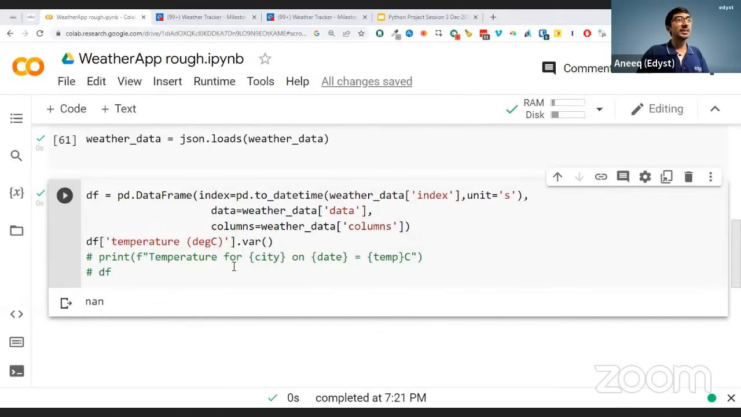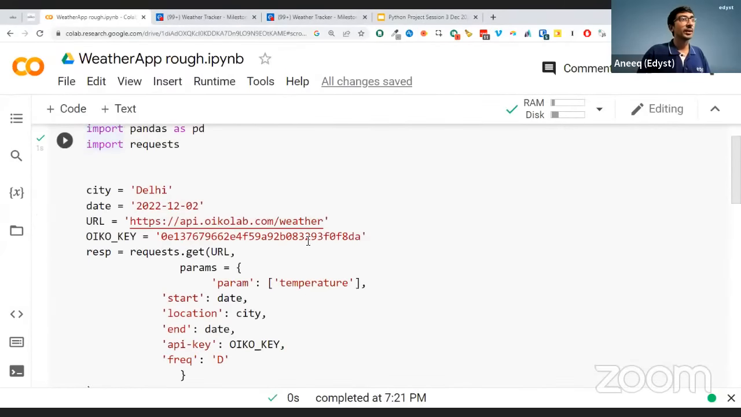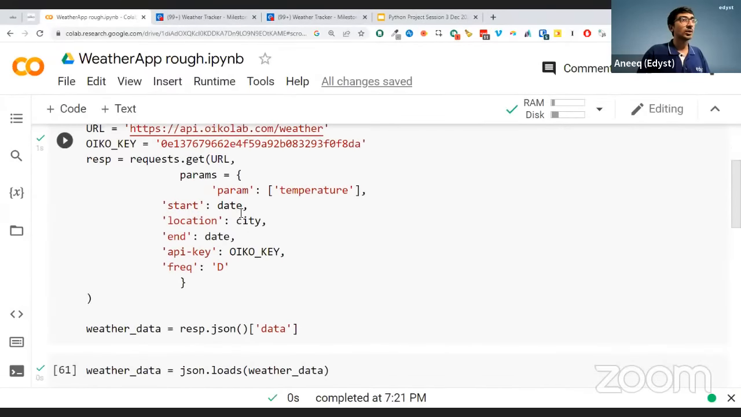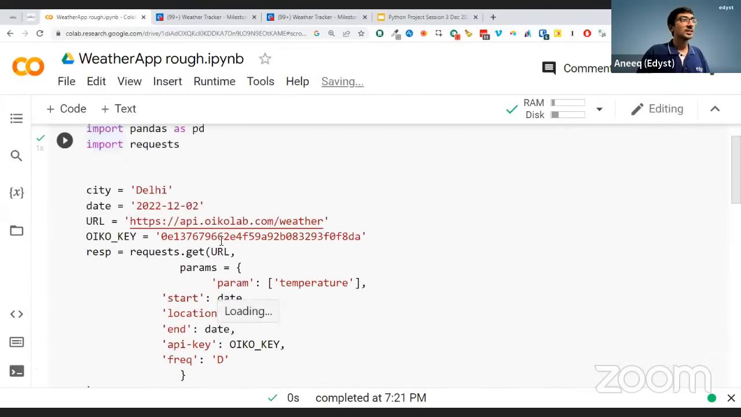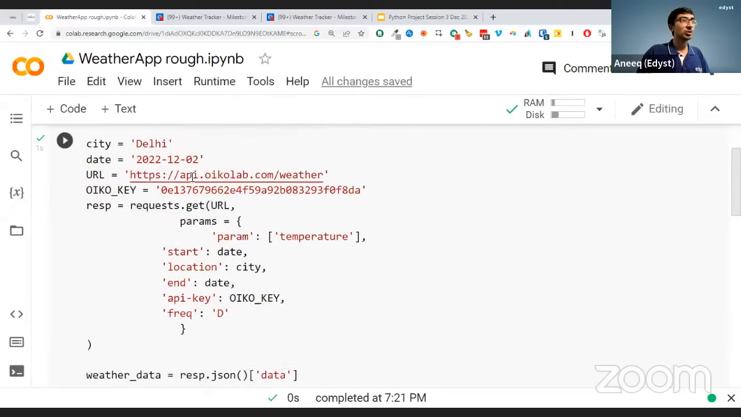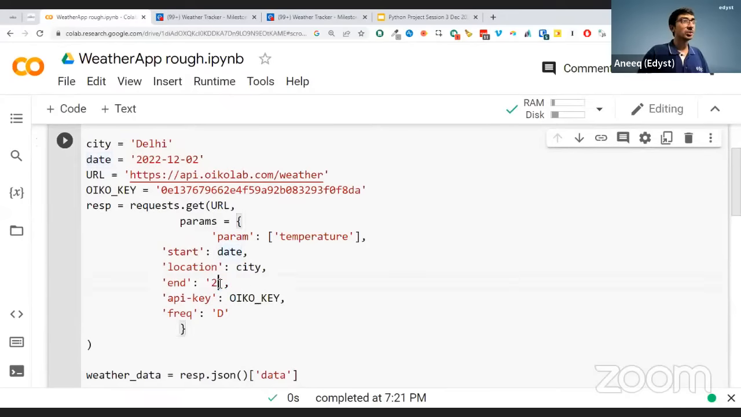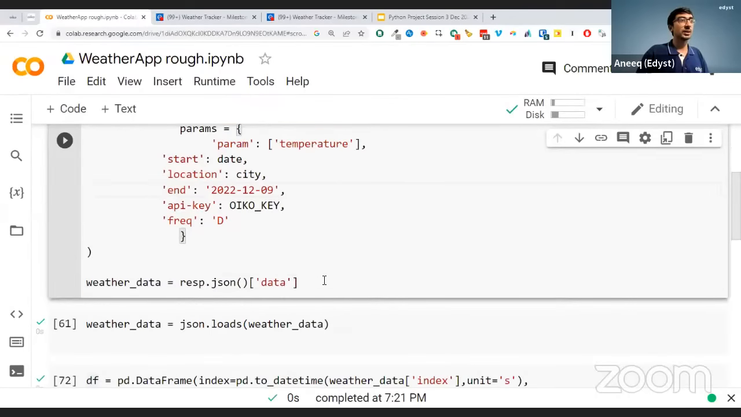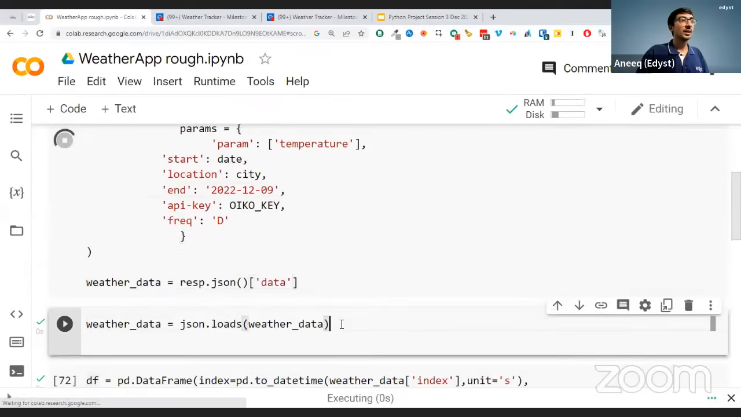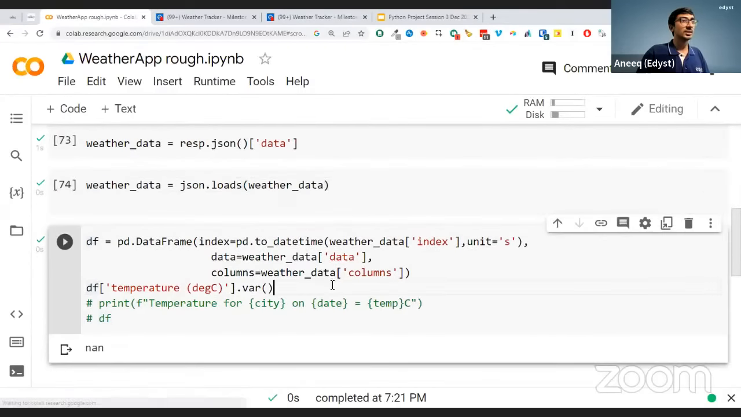Yeah, it's VAR only, but the thing is there's only one temperature there, right? Okay, let's add some more. For example, date is this. Let's say the end date, this was 2 December, right? Let's say the end date is 2022 and 9th December. Let's say that was the case. So let me just run this. Let me run this after that, and then let me see what is the temperature.